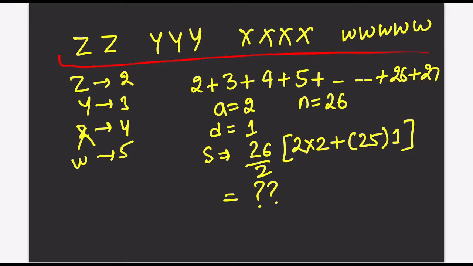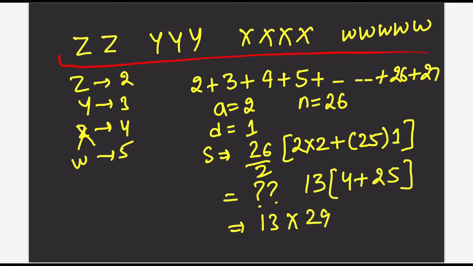So let's try and solve this. 13 into 4 plus 25, that is 13 into 4 plus 25 means 13 into 29. I hope this is clear what we are trying to do here. We are just using the sum of arithmetic progression to find the number of terms in this whole series. So 13 into 29 is 377. I hope this is clear.